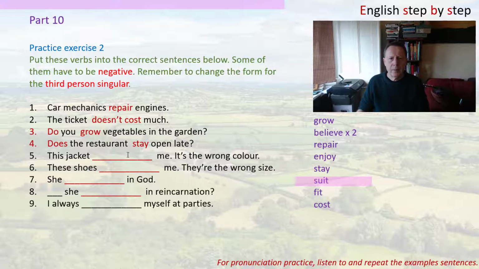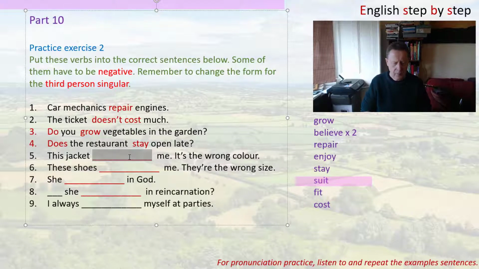And in this case, we're talking about a jacket. So remember, it's third person, so it's suit with an S at the end there. Now, in this case, actually, we don't have an S because we're talking about the wrong colour, so it must be negative, so it's doesn't suit. It doesn't suit me.